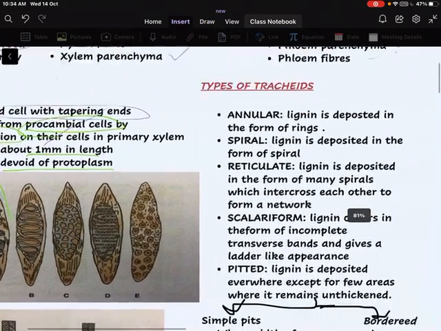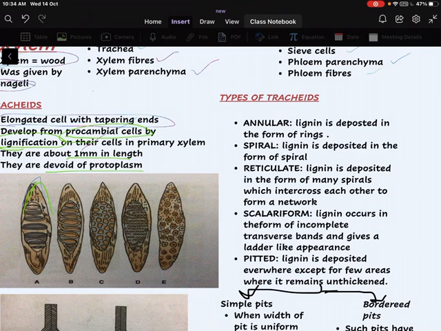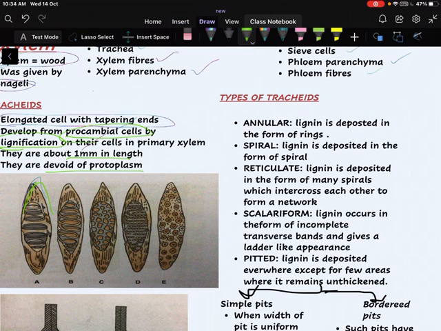Then types of tracheids. Tracheids are of 5 types: annular, spiral, reticulate, scleriform and pitted. The diagrams of these types are given here. Annular: lignin is deposited in the form of rings. Lignin is the thickening material here. It is formed in circular rings as seen in diagram A. Spiral: lignin is deposited in the form of spirals as seen in diagram B.